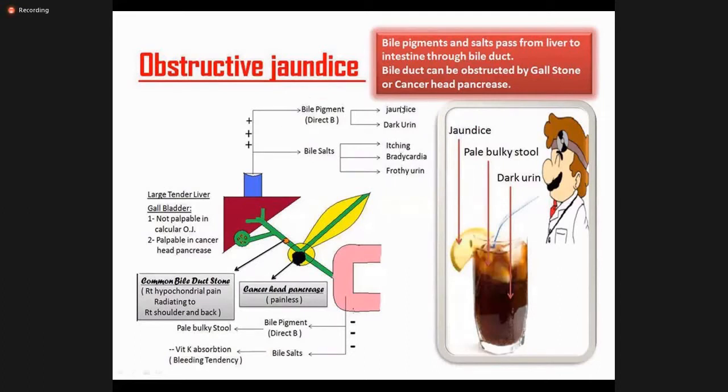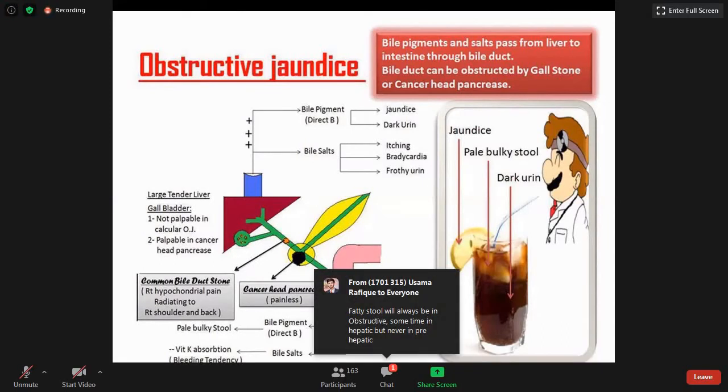So this is all about it. If the gallbladder is not palpable, it is unlikely to be stone disease. It is palpable in a patient with cancer. The pain in the right hypochondrium, which radiates to the back and the shoulder, is common. Stone disease is a painful jaundice, and cancer usually leads to a painless jaundice.